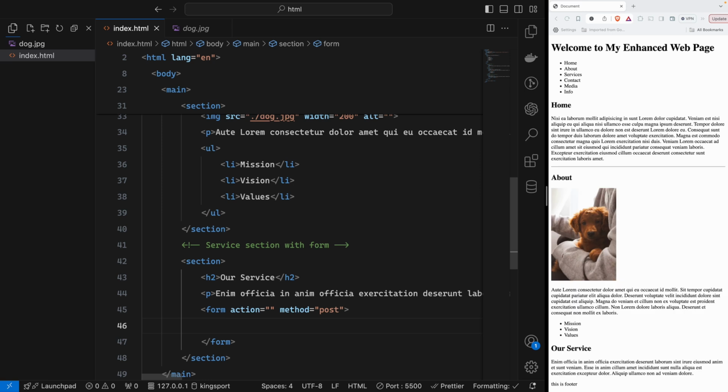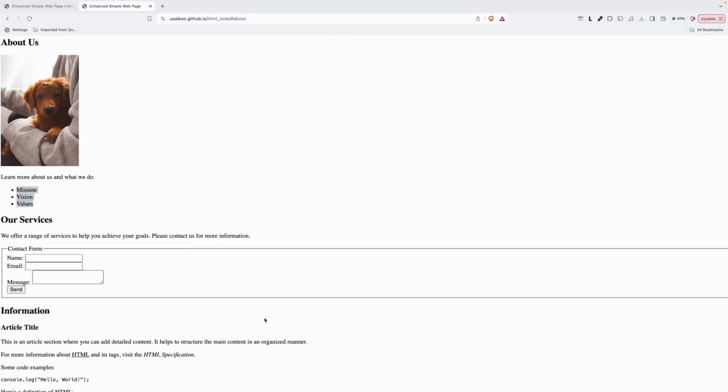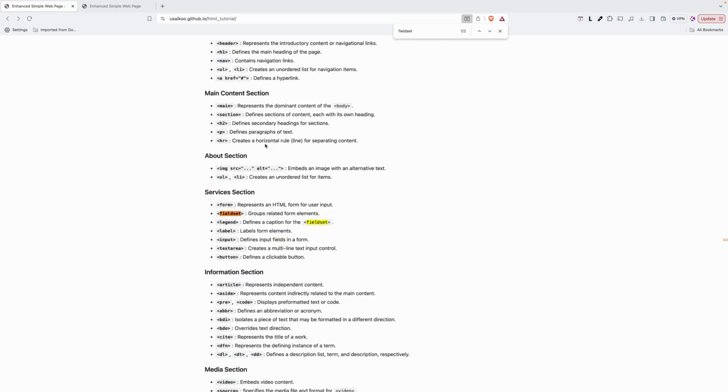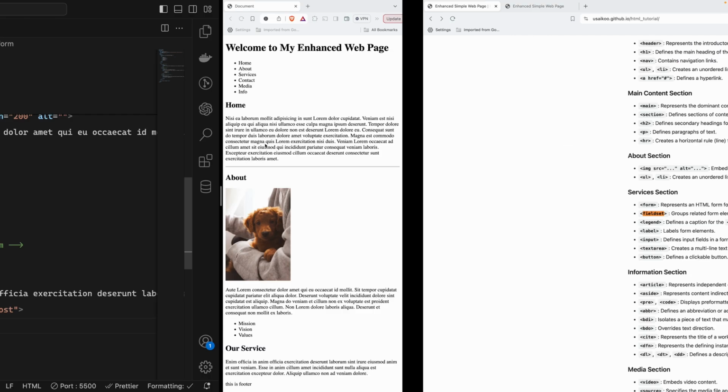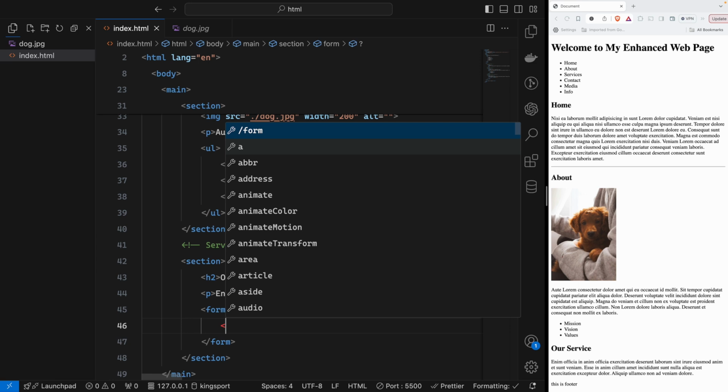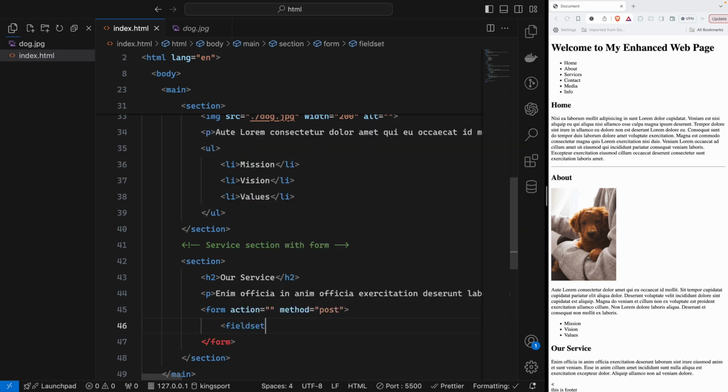Okay, perfect. And then I will introduce you to the fieldset tag. So let's look at the documentation here. Fieldset. So it is a kind of group of related form elements. Okay, so grouping the form elements.